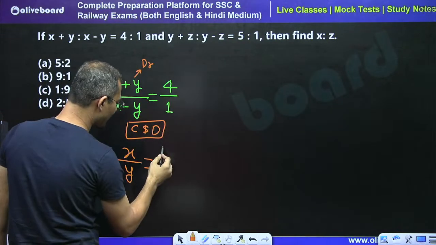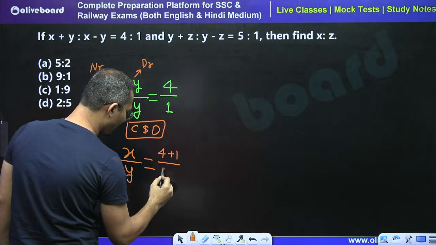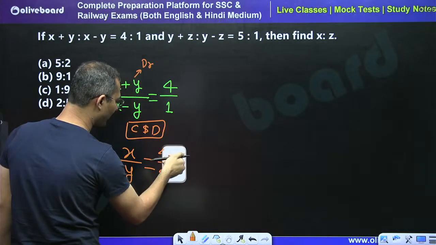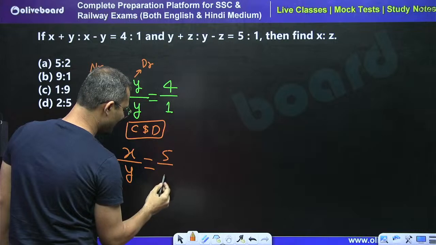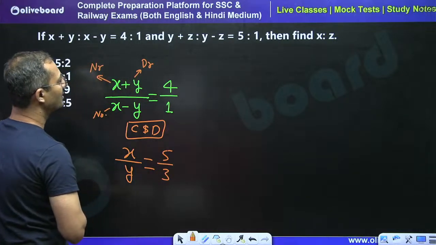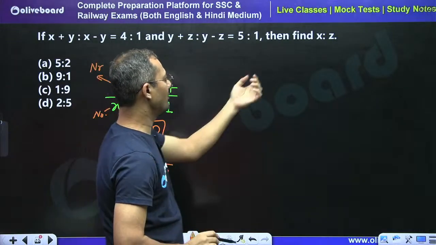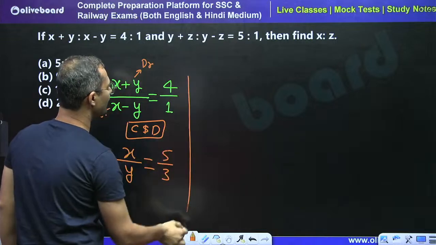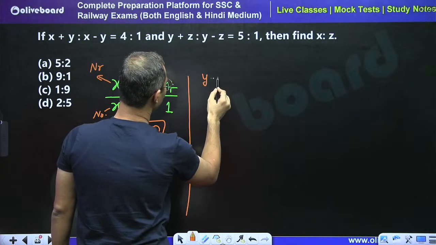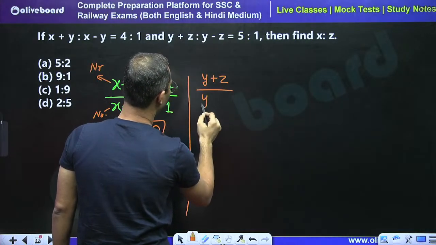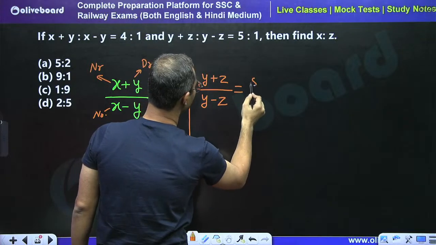Here I will get 4 plus 1 and 4 minus 1, so directly I can write 5 by 3. No wastage of time. Now the question is asking, what is x? So y plus z divided by y minus z is equal to 5 by 1.